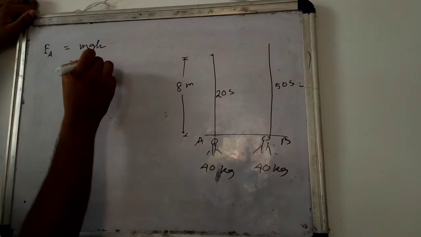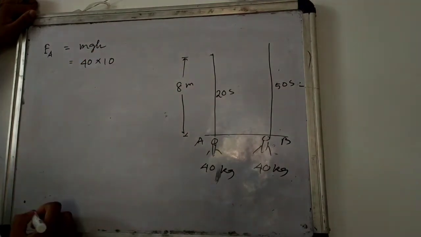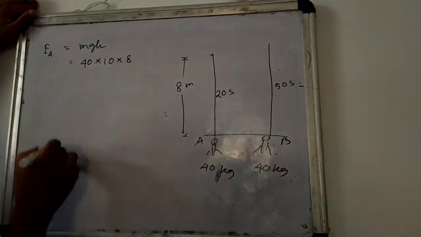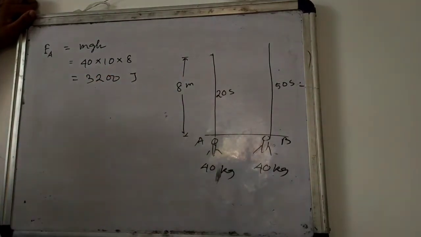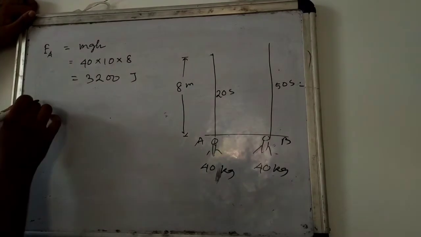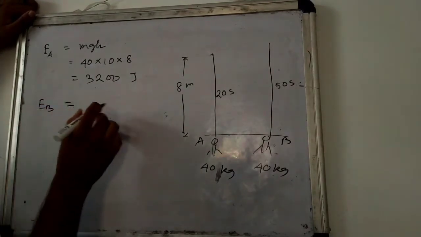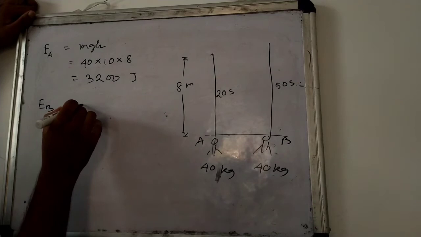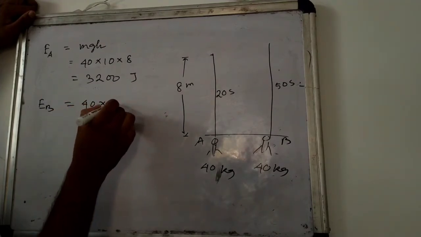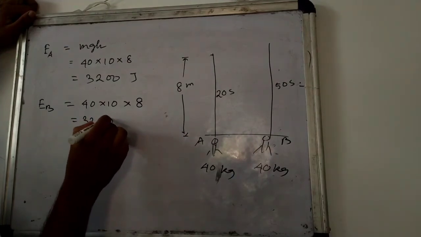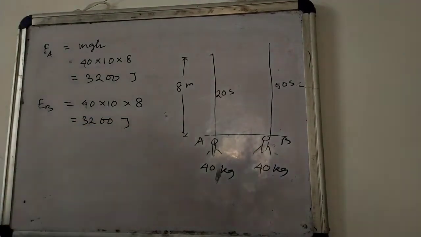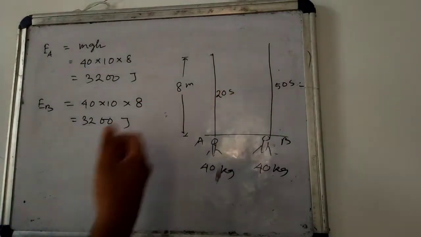Mass is 40, acceleration due to gravity suppose 10, and height is 8. Similarly for B, mass 40, g 10, h 8. So both have the same energy, or both do the same amount of work, but time is different for the two girls.